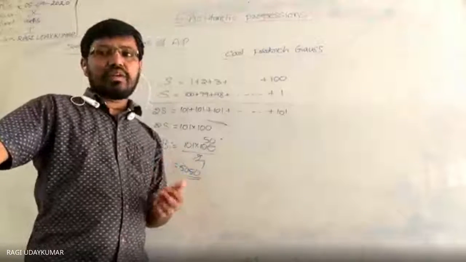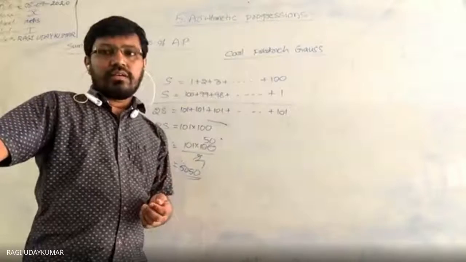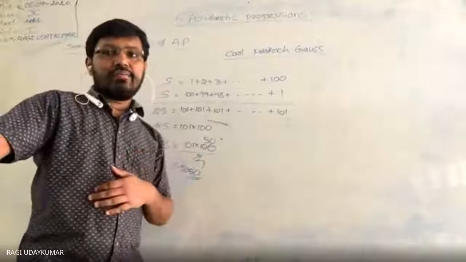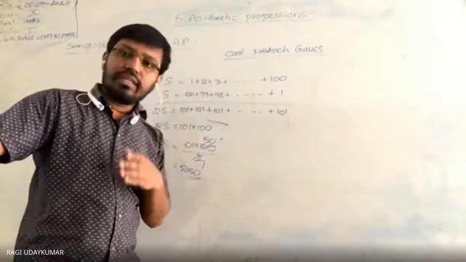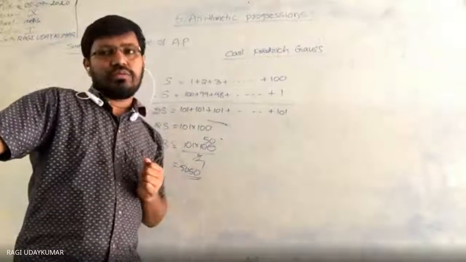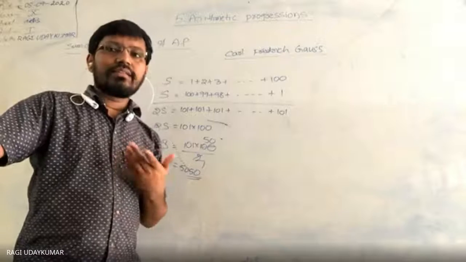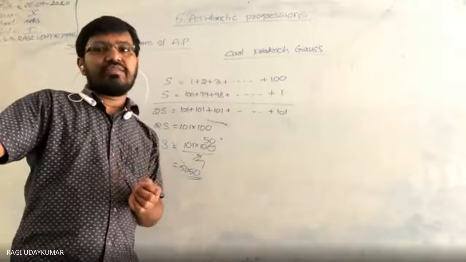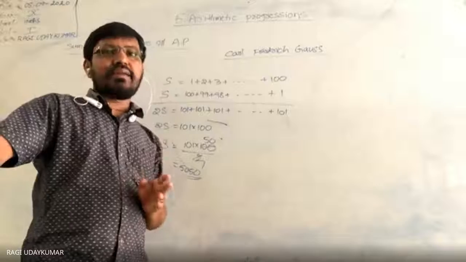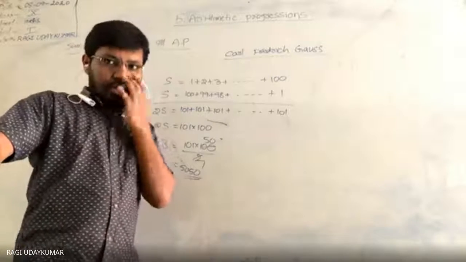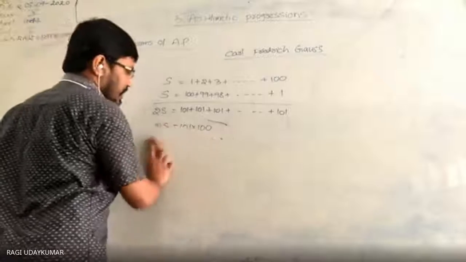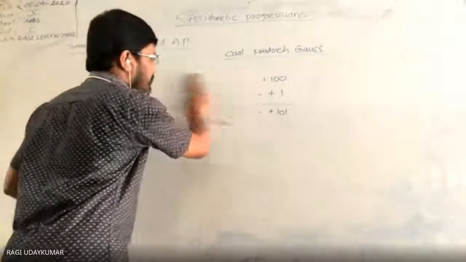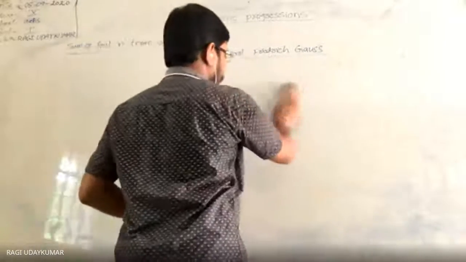When asked to add 1 to 100, the regular way everyone does is 1 plus 2 is 3, 3 plus 3 is 6. You have to think in a different way so that you get the solution. This is one example. In the same way, with the help of this, the sum of the first n terms of an arithmetic progression can be derived.